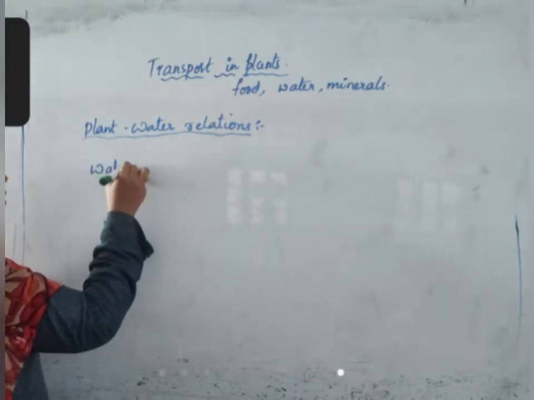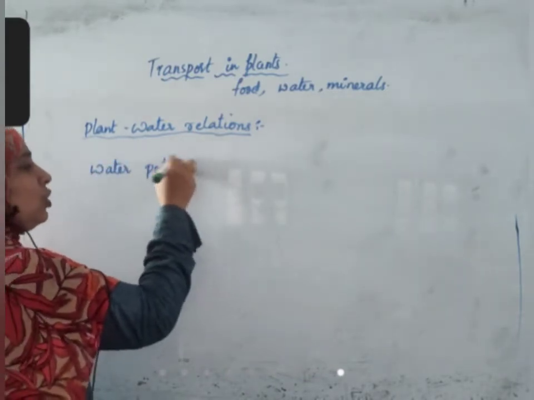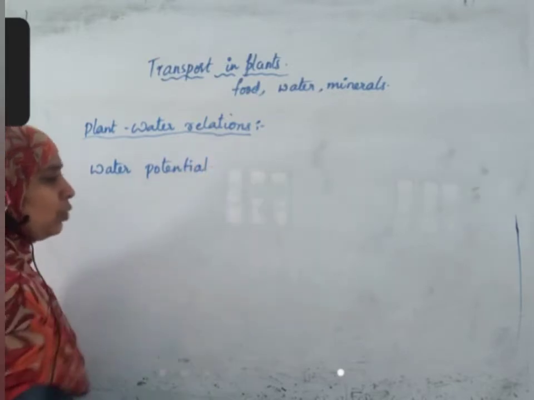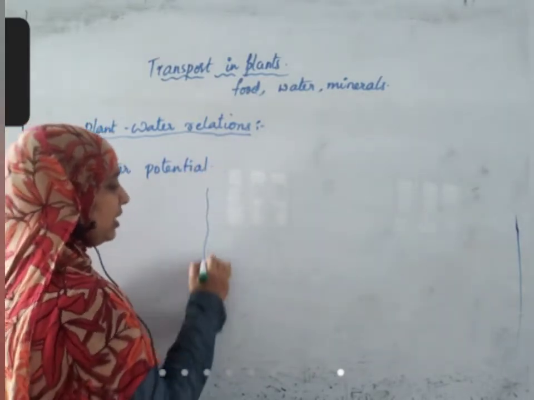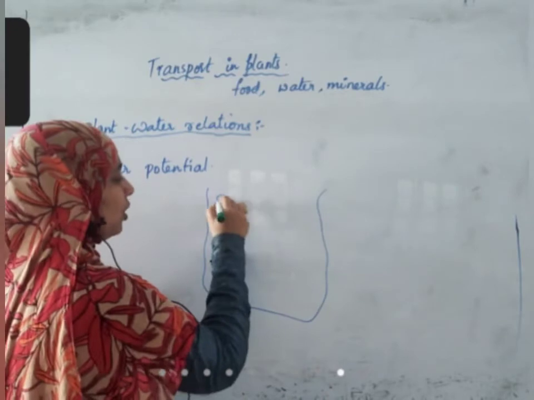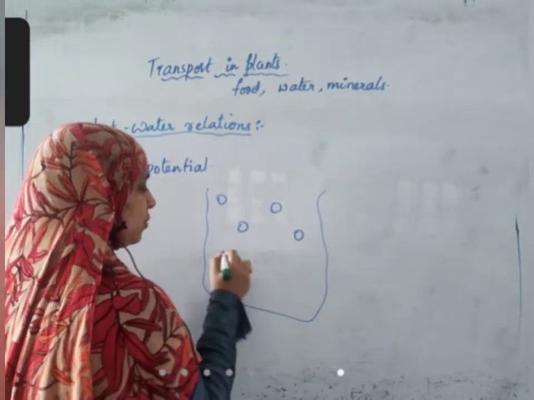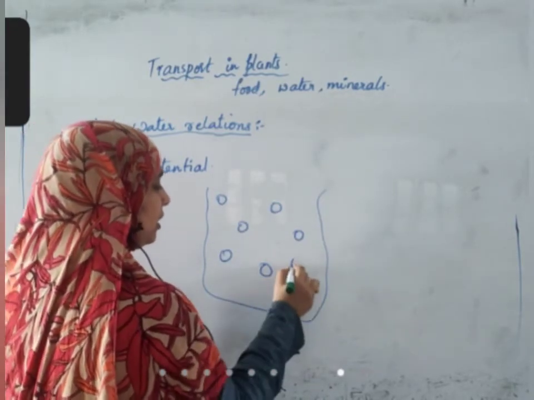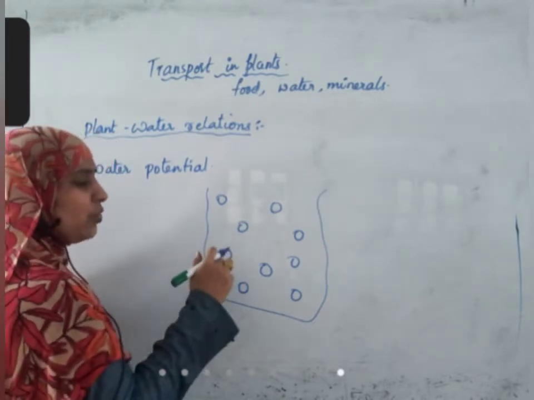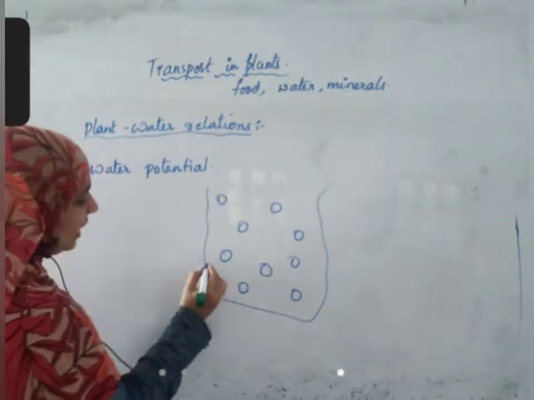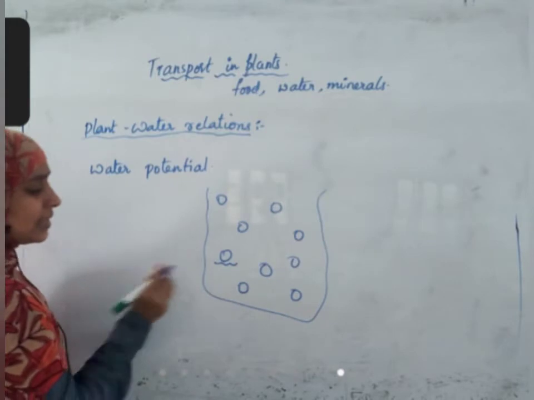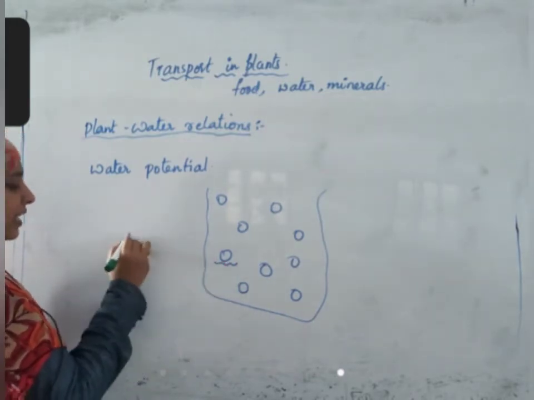First, let us understand what is water potential. You all are very good at chemistry. You know that inside any liquid medium, water molecules always move. Because of the movement in water molecules, each water molecule has some amount of kinetic energy.